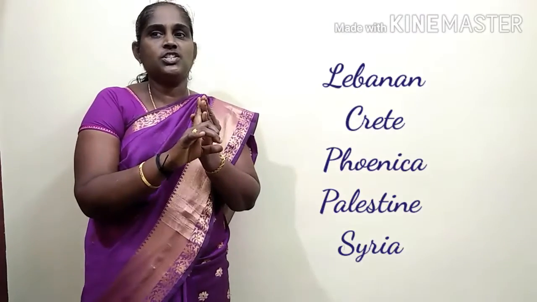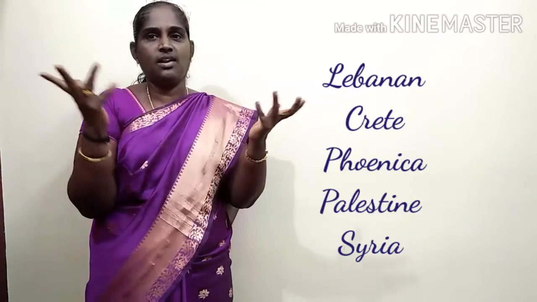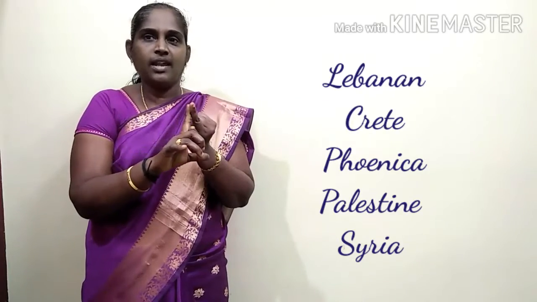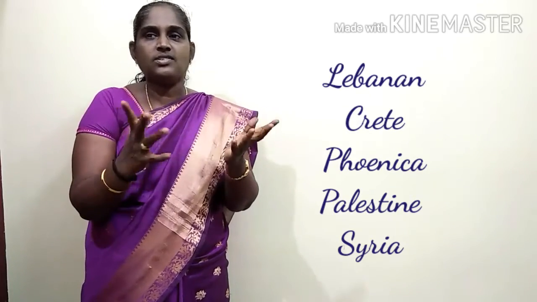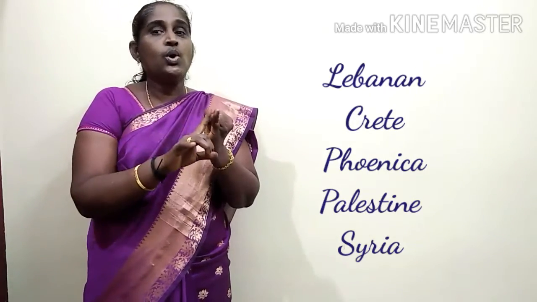The Egyptians had trade relations with many countries, particularly Lebanon, Crete, Phoenicia, Palestine and Syria. Gold, silver and ivory were imported from other countries.